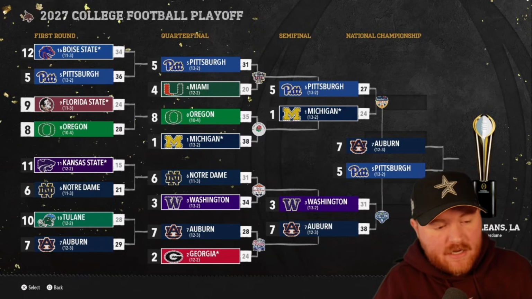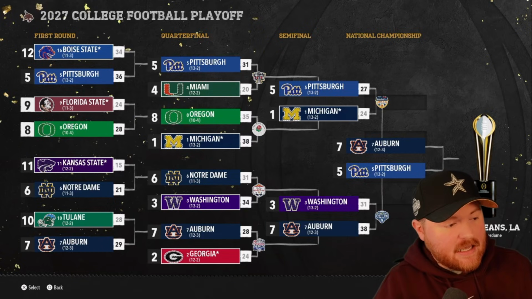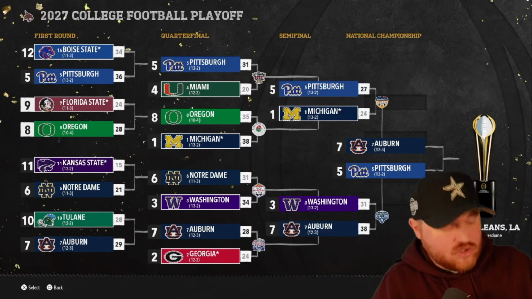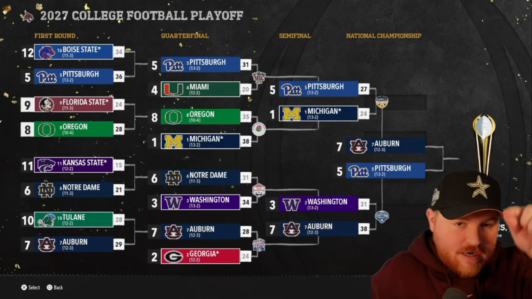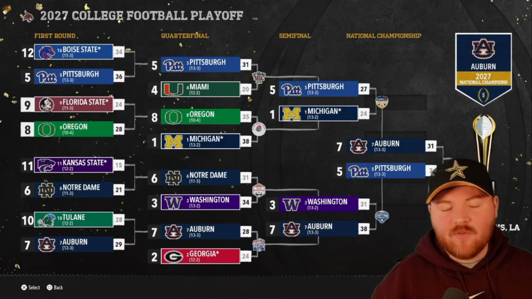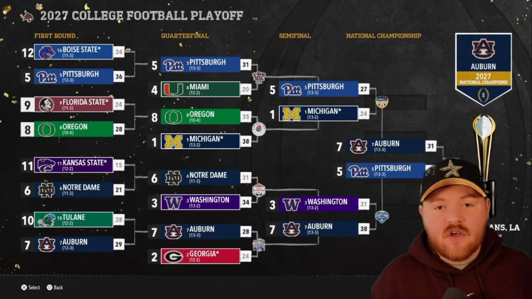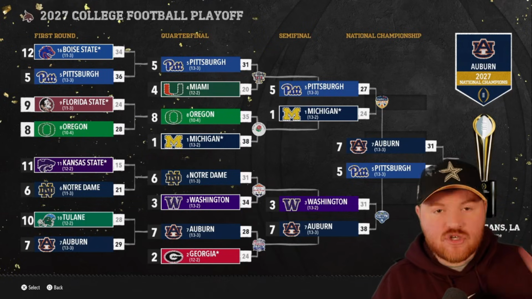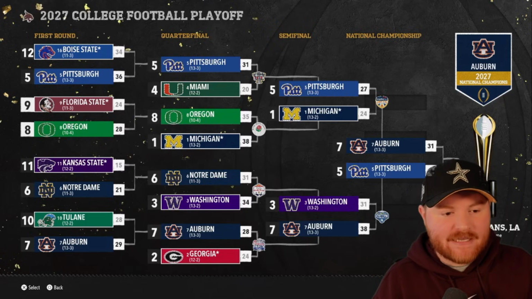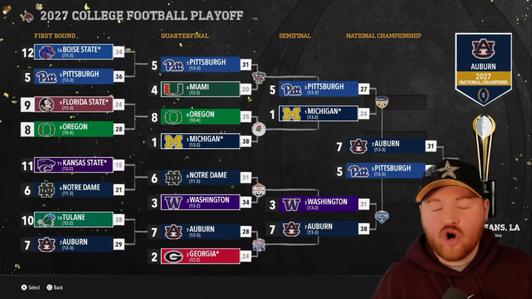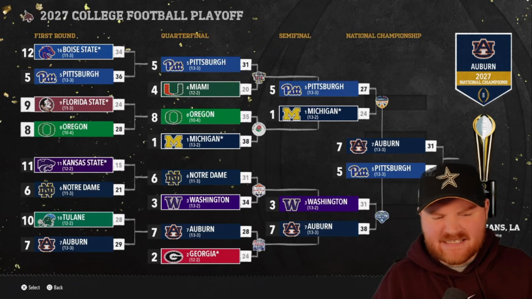Washington's making its biggest run. Michigan we've seen as a constant. Other than that, our Tulane we've had like 4 or 5 times in the playoff so far, this being our 9th season in the sim. Auburn wins their 2nd of the video. That's the 6th in 9 seasons for the SEC. We have 2 ACC championships, 1 Big Ten championship. Other than that, we've got all SEC, and no teams have won as the SEC that aren't originally from the SEC. So really not showing that the bias is actually there.